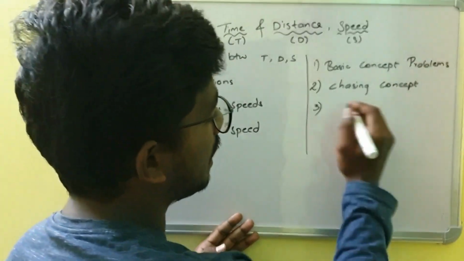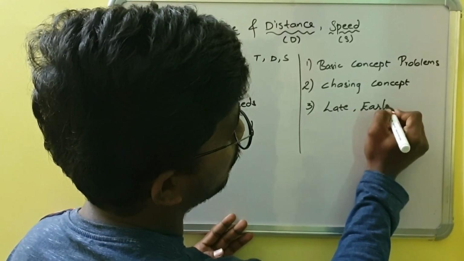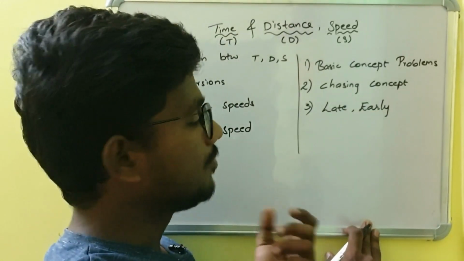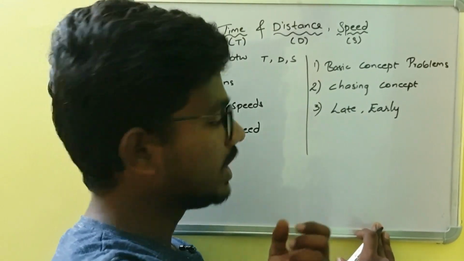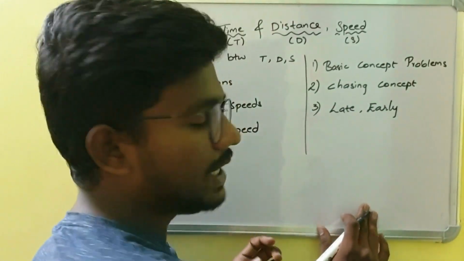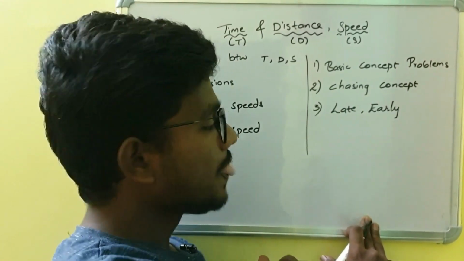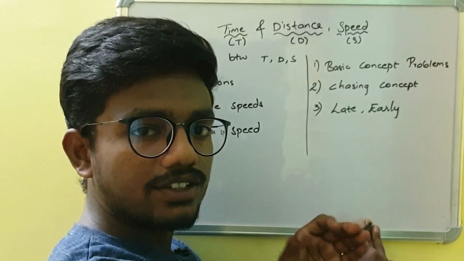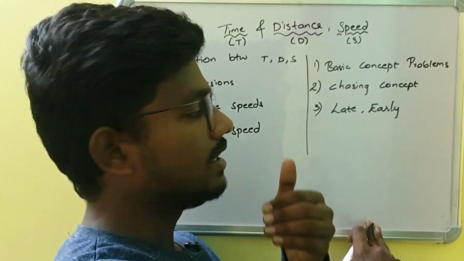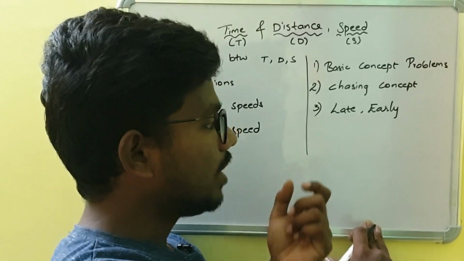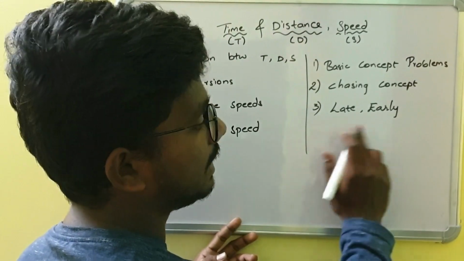Later on we have late early concept problems. See, if I want to watch a movie I have to go to the theater. If I travel at x speed, then I will reach the theater 10 minutes earlier. If I reduce my speed from x to y, then I will reach the theater 10 minutes late. So what is the reduction in the speed? Such type of questions will be asked in the late early concept.